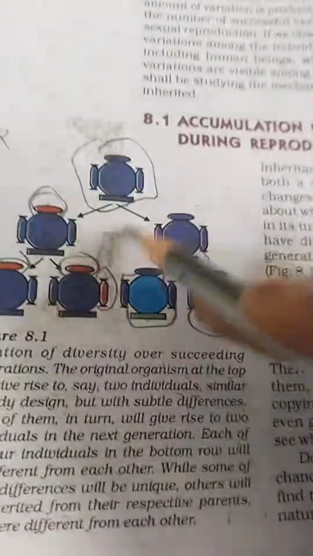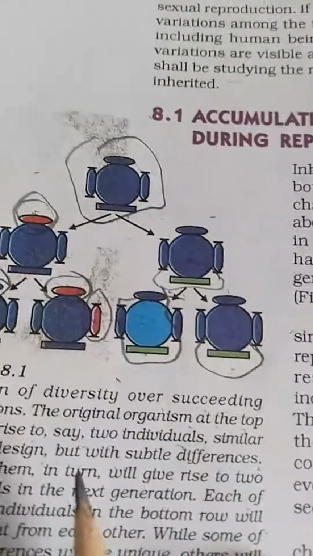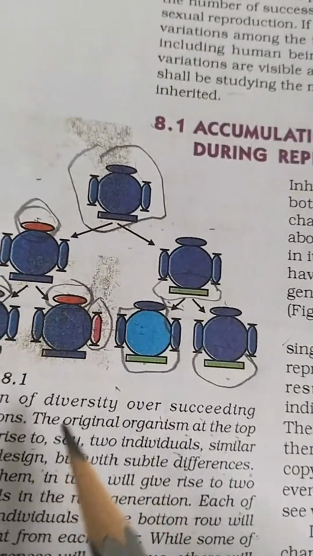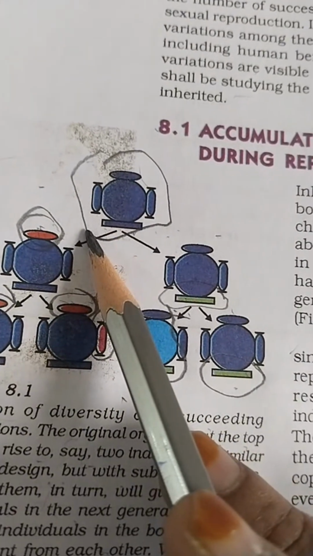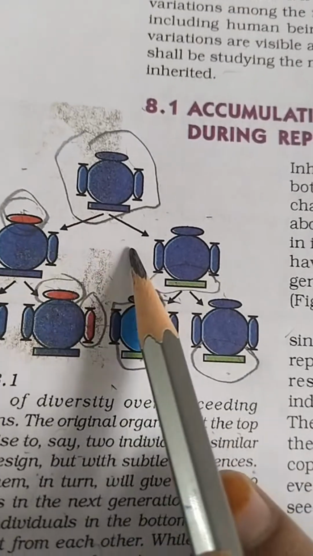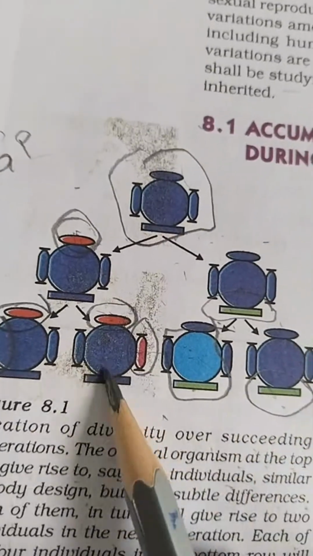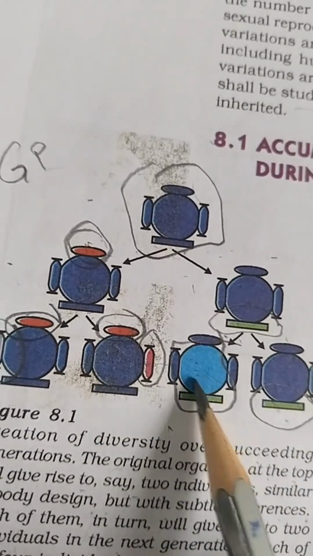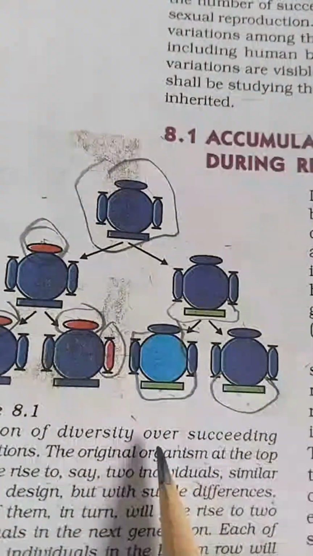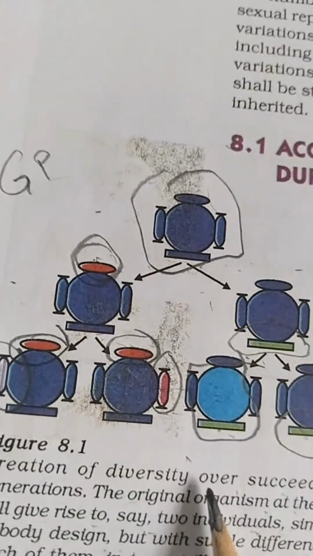See here, assume that this is the example for the bacteria. What is going to happen if one bacterium divides and then the resultant two bacteria divide again? After that they are getting four, but whatever variations are taking place are due to DNA copying.